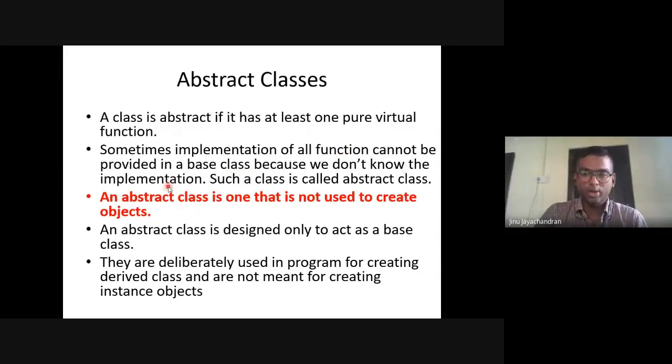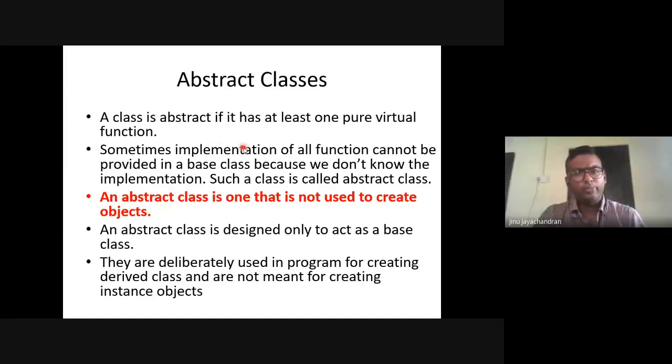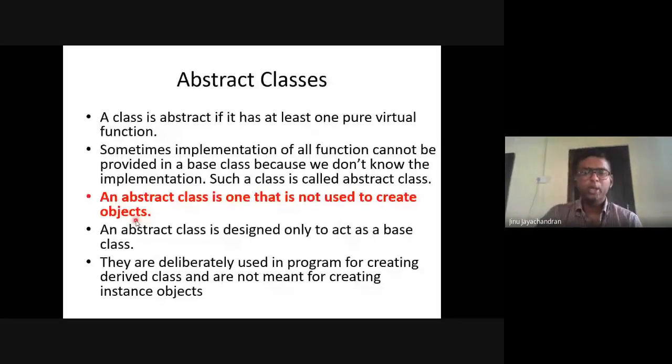Such a class is called an abstract class. An abstract class is one that is not used to create an object. So using an abstract class, you cannot create an object. It is designed only to act as a base class. They are deliberately used in programs for creating derived classes and are not meant for creating instance objects.